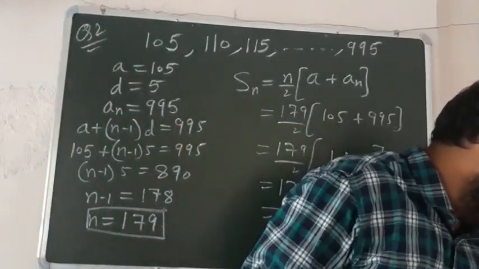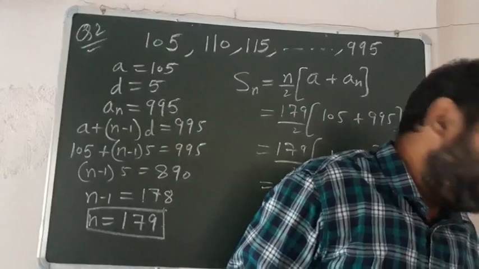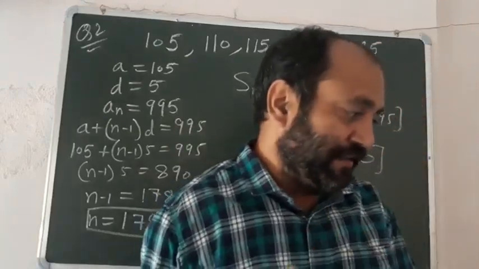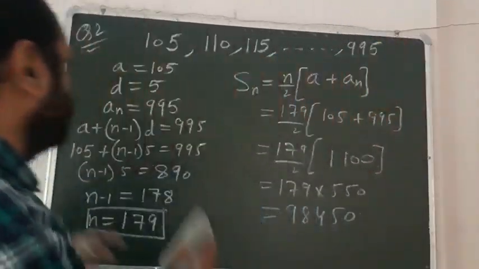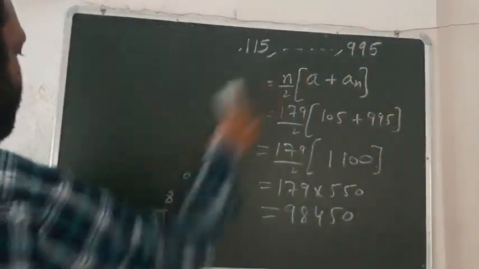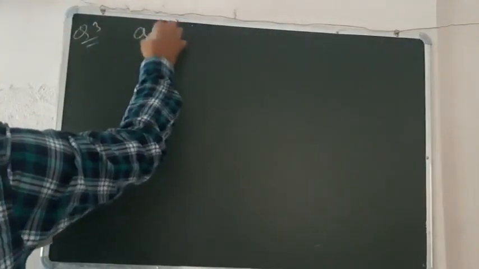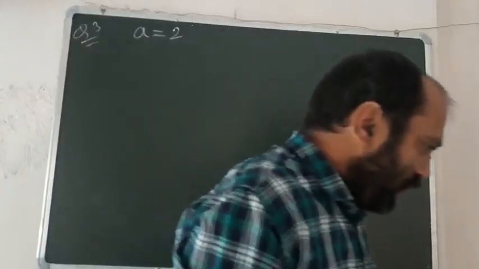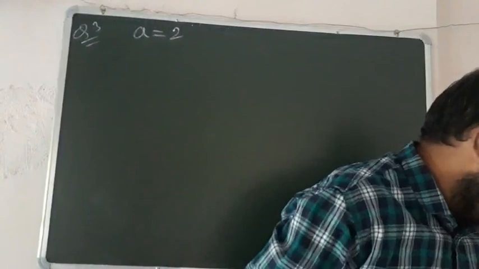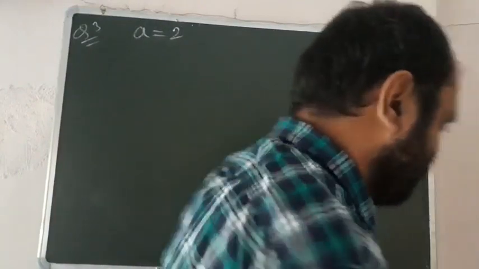So beta, it is a very easy question to understand. In an AP, I am reading this again. In an AP, the first term is 2. First term is 2 here. So I am writing here question number 3. The first term is 2, okay ji. And according to the question, the sum of first 5 terms is 1/4.